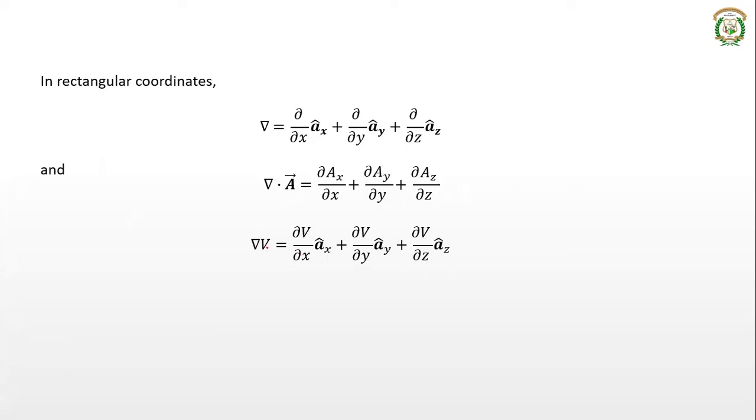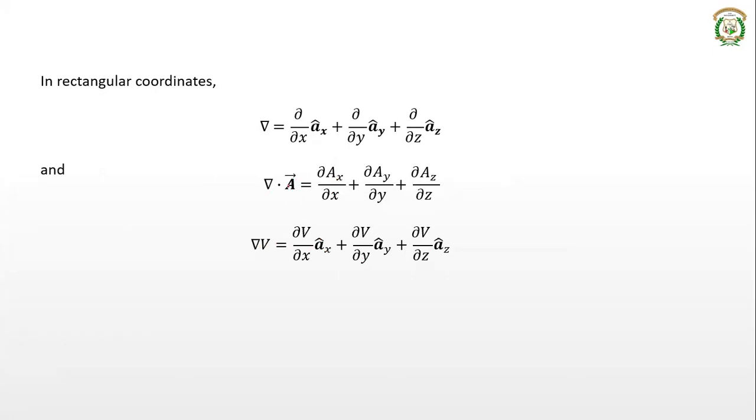Del operation on a scalar is a gradient. Del operation on a vector is a divergence. So divergence of a vector is a scalar, whereas gradient of a scalar is still a vector. You retain this ax, ay, az components in del v. So del v is dou v by dou x, ax plus dou v by dou y, ay plus dou v by dou z, az.